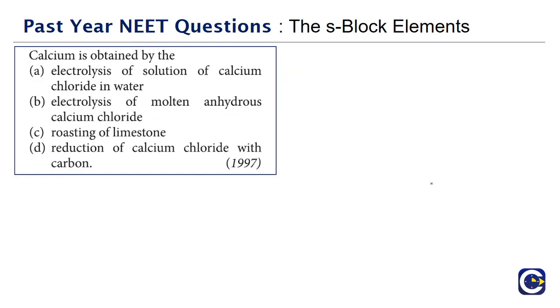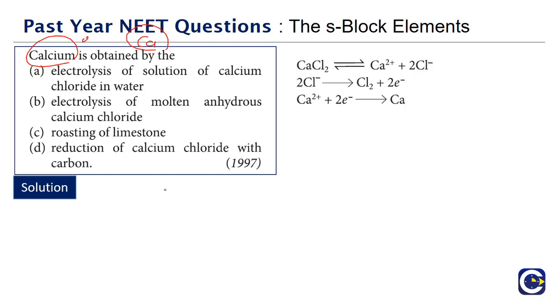This is the question that came in the year 1997. The electrolysis of calcium chloride in water. So the question is, calcium is obtained by, what is the question? The method of preparation of calcium. Calcium is also a reactive metal, just like magnesium and aluminum. Calcium is also a reactive metal. So we will obtain this by the